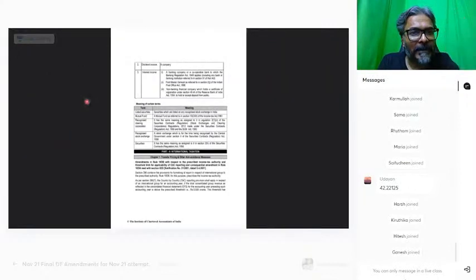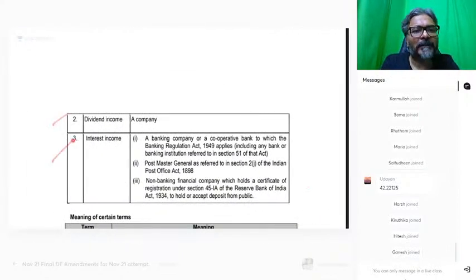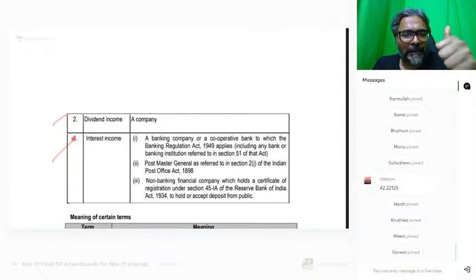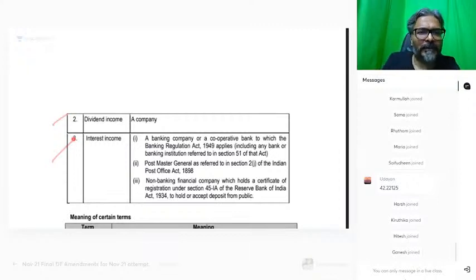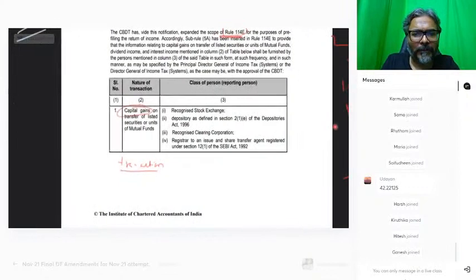The next one is dividend. And the third one is interest income. देख लो आप लोग. These are the three income, students, which are being there: capital gains, dividend income, and the interest income. Did you all get this one? All of you? So capital gains.